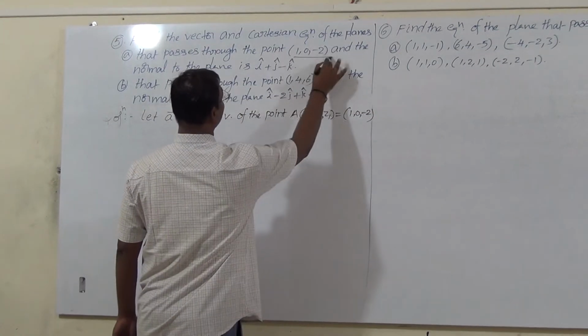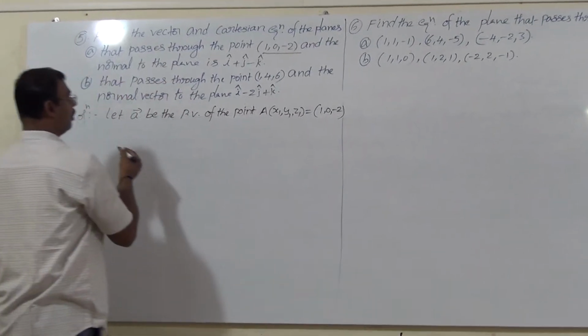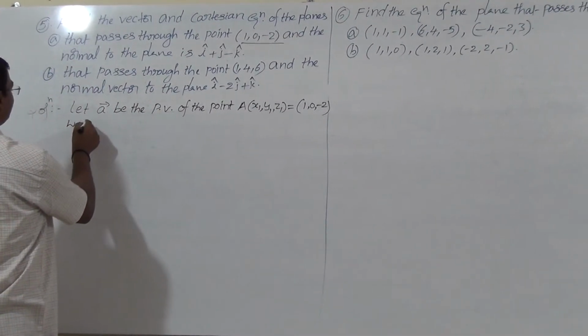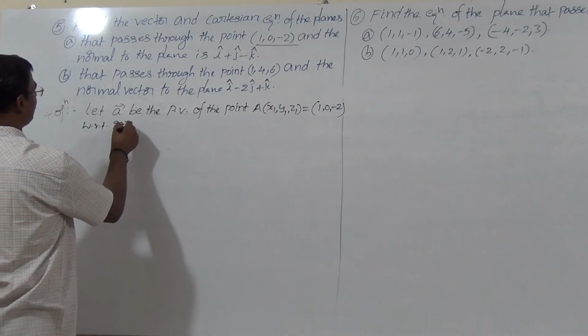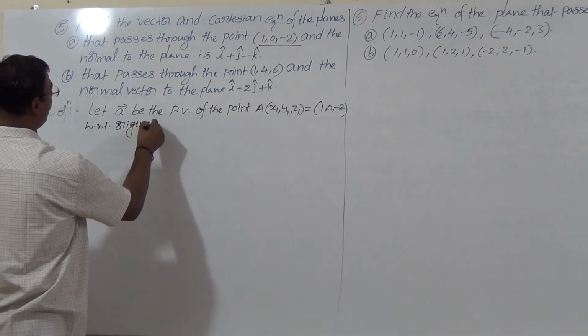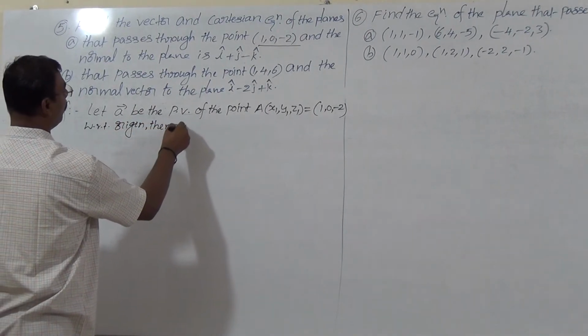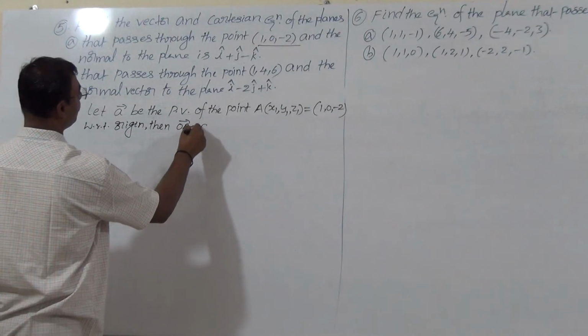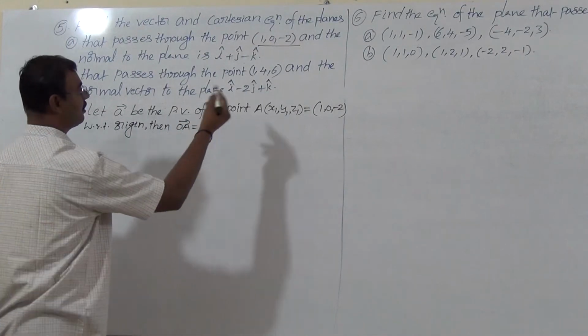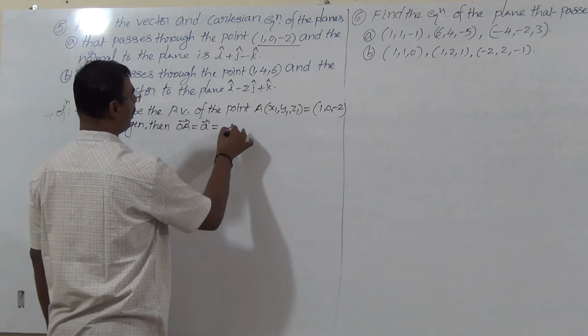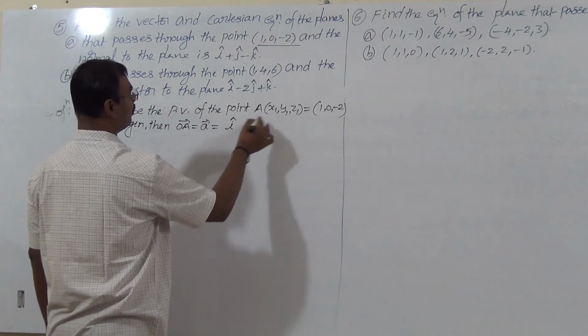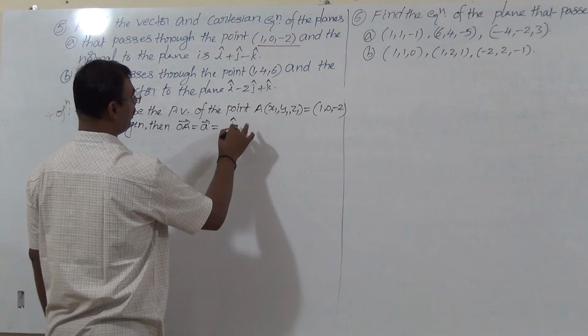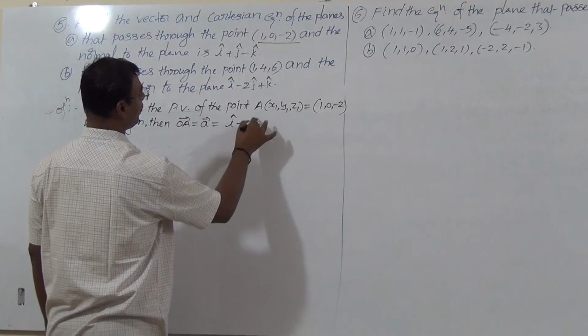This is the point with respect to origin. Then OA bar, nothing but a bar, equals in vector form i plus 0 into j minus 2 into k.